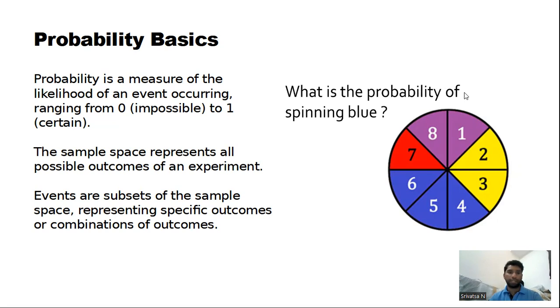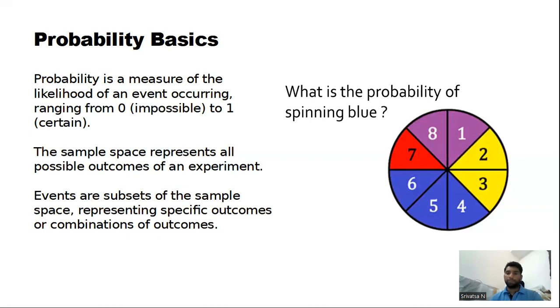The probability basics. Probability is a measure of the likelihood of an event occurring, ranging from 0 to 1, 0 being impossible and 1 being certain. The sample space represents all the possible outcomes of an experiment. For example, tossing a coin gives heads and tails. This sample space is going to be head and tail, and the sample space contains two elements. Events are subsets of the sample space representing specific outcomes or combinations of outcomes.